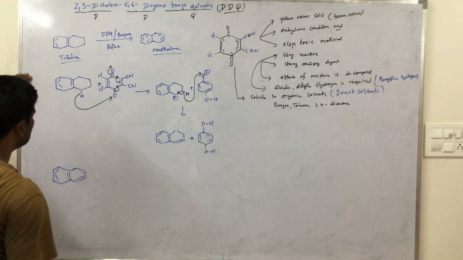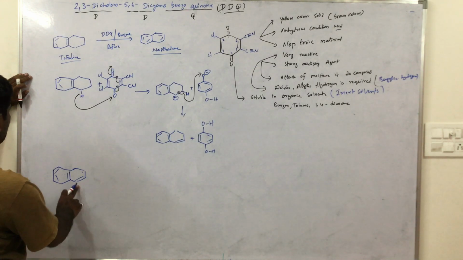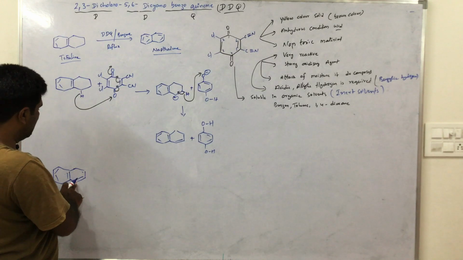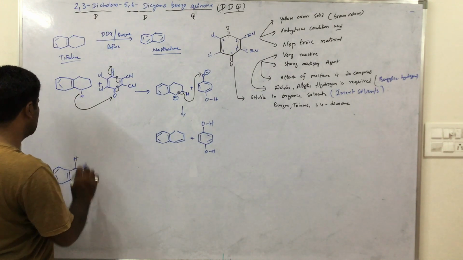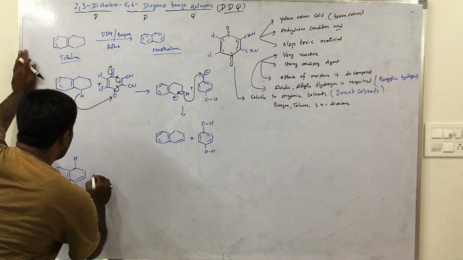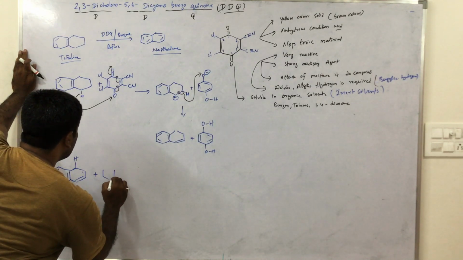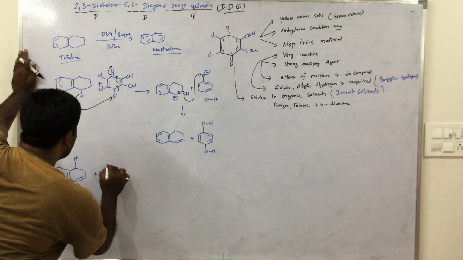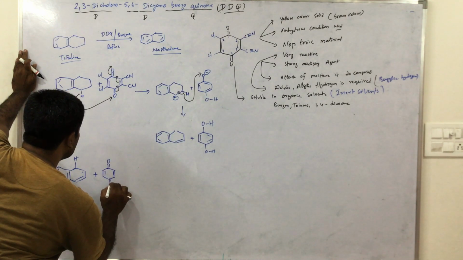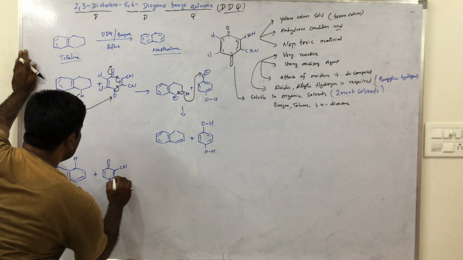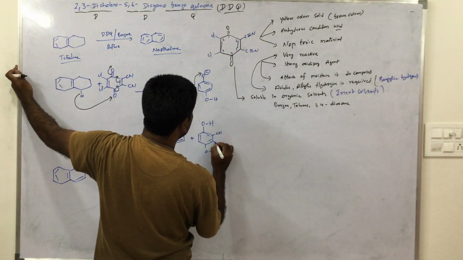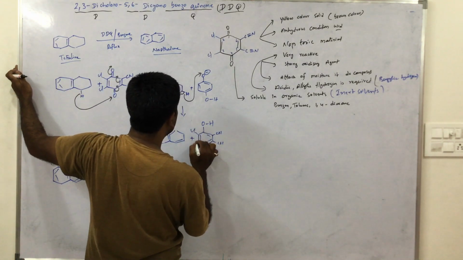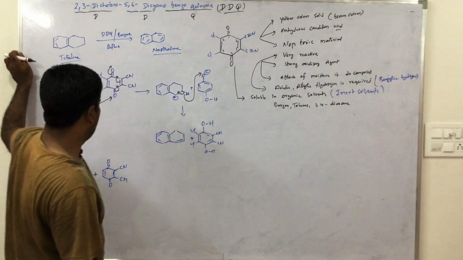This is a newly formed double bond. In the previous step the allylic hydrogen was here, now the allylic hydrogen is here, and I take 1 more mole of benzoquinone, that means DDQ, with CN and Cl.